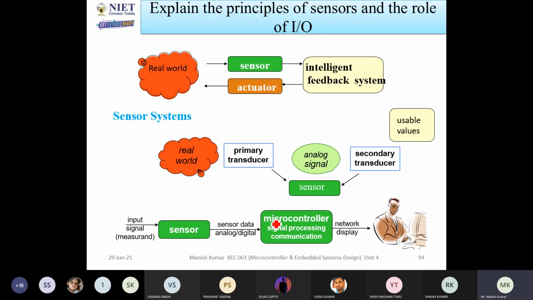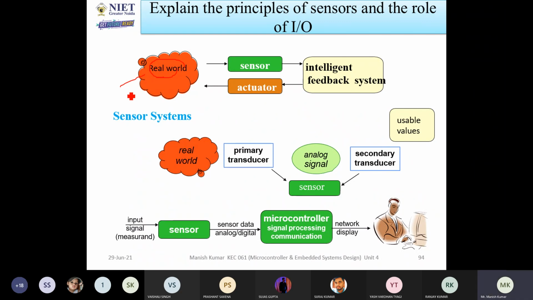Now let us look at the working principle of sensors and actuators. See, this is the real world. In the real world, different types of signals and parameters are available, and you have to measure these parameters.